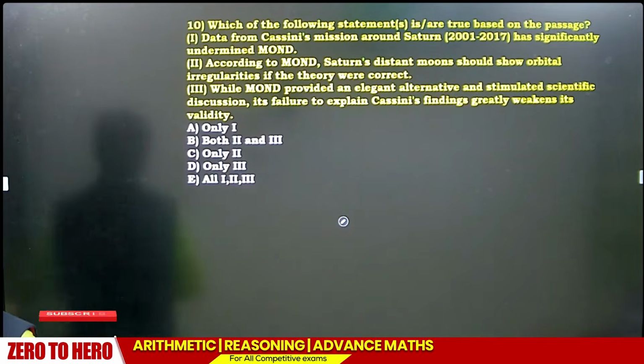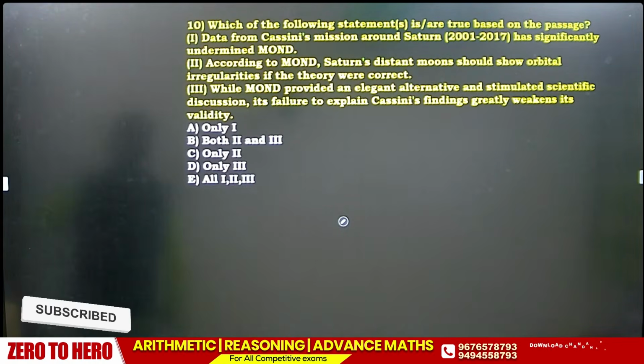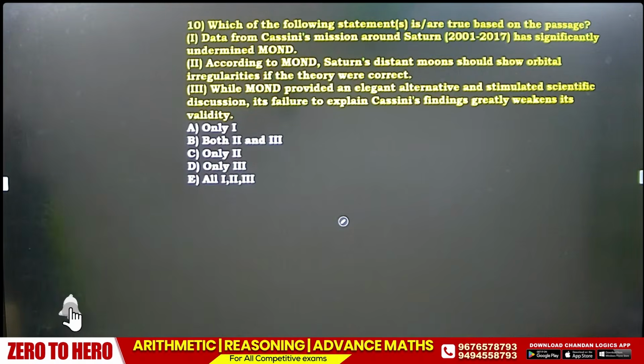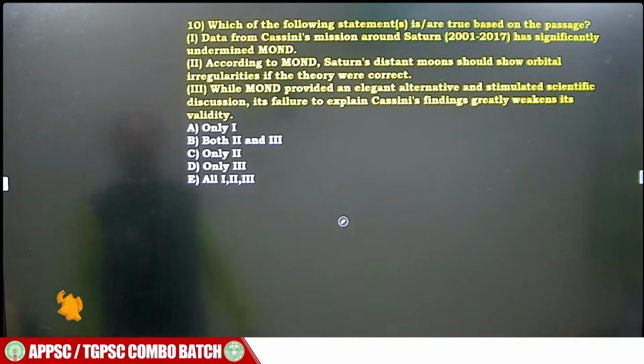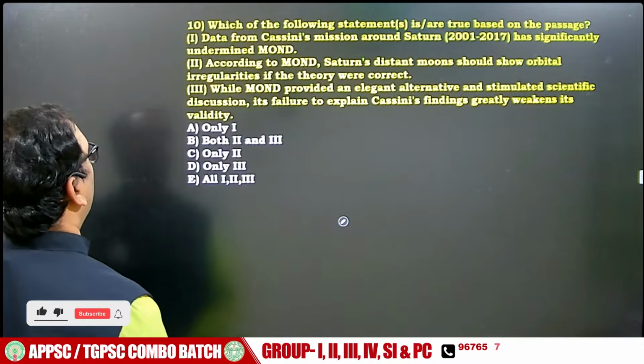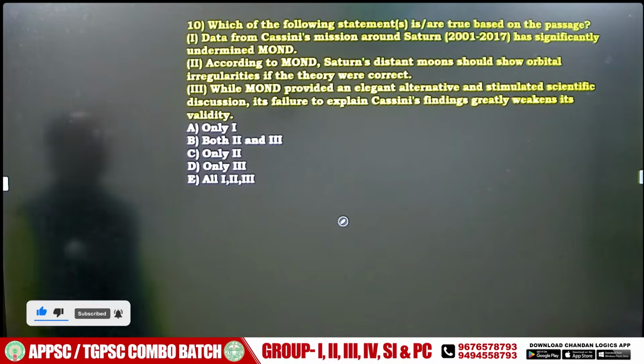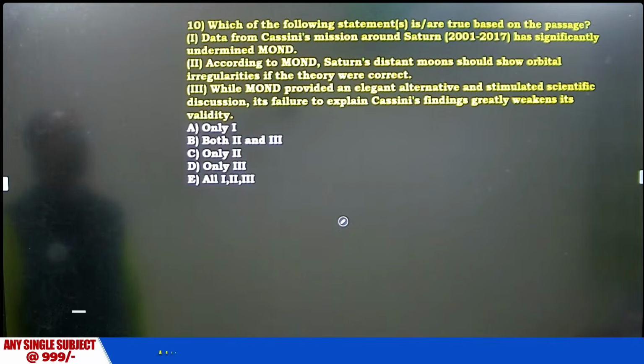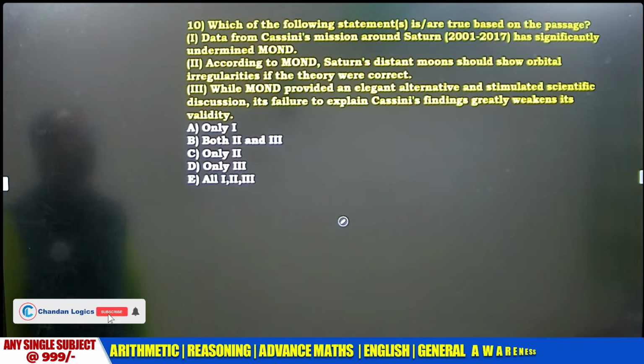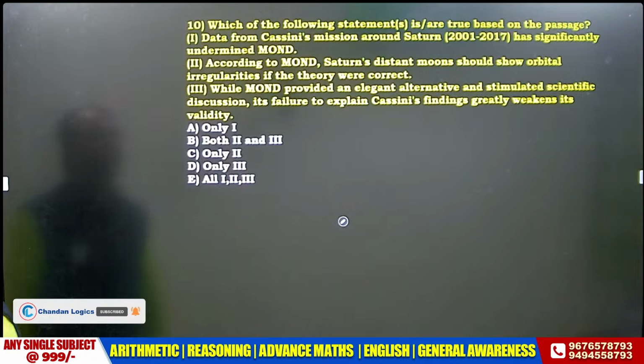I want everybody to answer this question confidently. Then we go to the next section. Which of the following is true? Data from 2001 to 2070 undermined MOND.